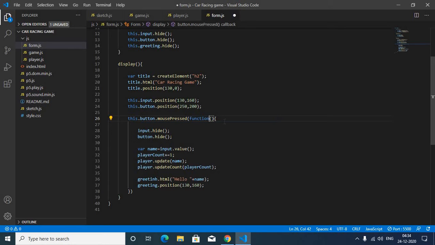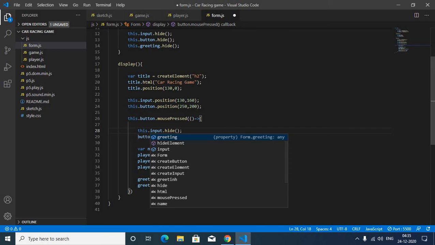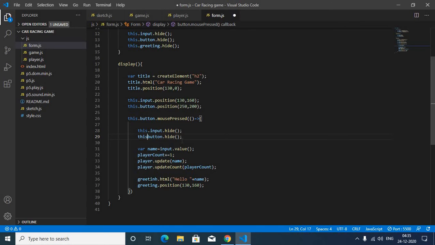Remove this function word, and after this parenthesis give equal to and greater than symbol. Remember, in function just erase the function word, not this parenthesis. Now here input.hide, you just write this.input.hide, and here also this.input.hide.